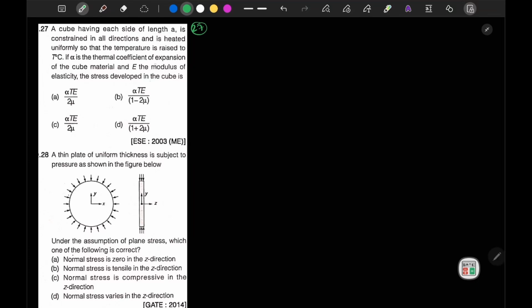So in the case of a cube with each side constrained, we can write that the volume is equal to A cube, and delta V is equal to 3 A square delta A. So from here I can write delta V upon V is equal to 3 times delta A upon A. So the volumetric strain for the cube can be given as 3 times the longitudinal strain.